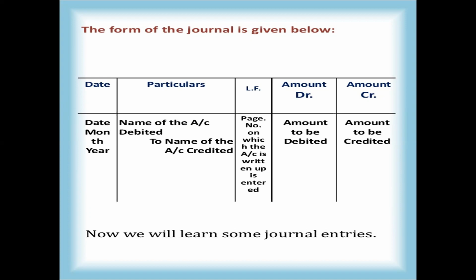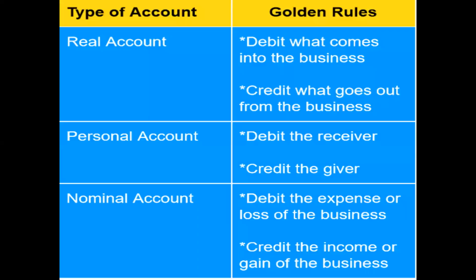And I already told you, ledger folio means the page number where we post in the ledger book, so there is no need to mention it here. Just write that column and leave it. And for the next ones, where the amount is to be debited, you write the amount, and on the credit side, you write the total amount. So this is the format we are following.